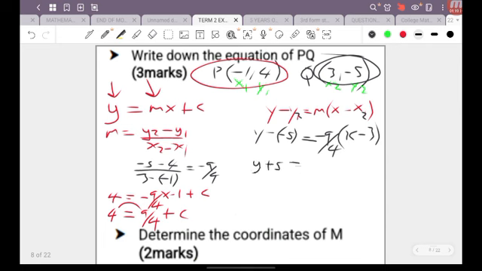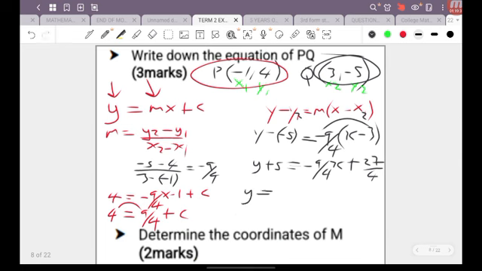And that's going to be equal to negative 9 over 4 times x, so negative 9 over 4x. And then we're going to have negative by negative is positive. We're going to have 9 times 3 is going to give us 27 over 4. Now I can go ahead and transpose the 5 that is beside the y.